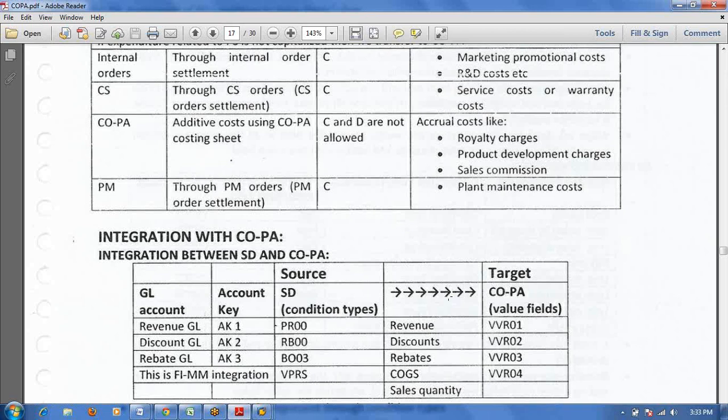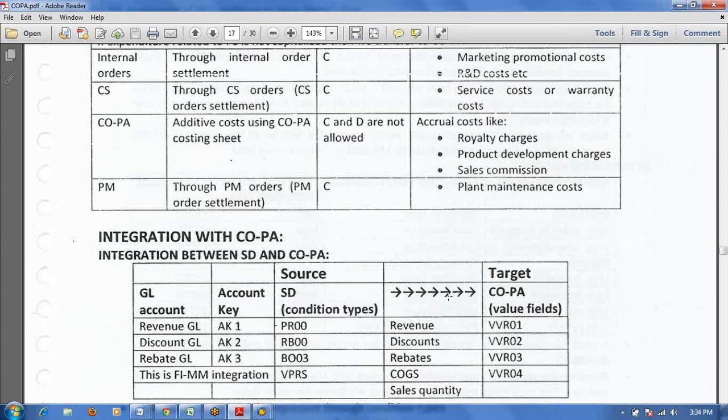Suppose there is a new condition type in SD, something like Z00, and how do we find the exact value field in COPA? What is the criteria to find out? Here we should map that value field, otherwise at the time of billing the system will throw an error message.